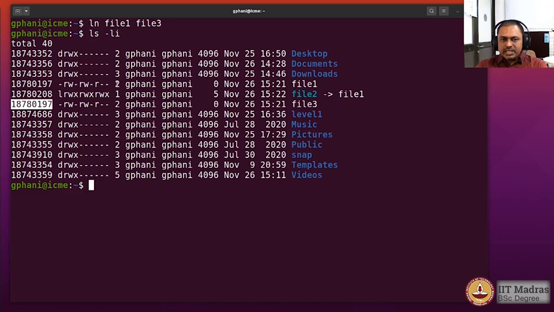You would also notice the number of hard links here, it says 2. Which means that these files have 2 hard links in the file system, whereas file2 has only one hard link, which is the symbolic link itself. Okay, so this is the difference, and from this number you can note how many hard links there are, and from there we can guess that there are multiple locations for that particular file.